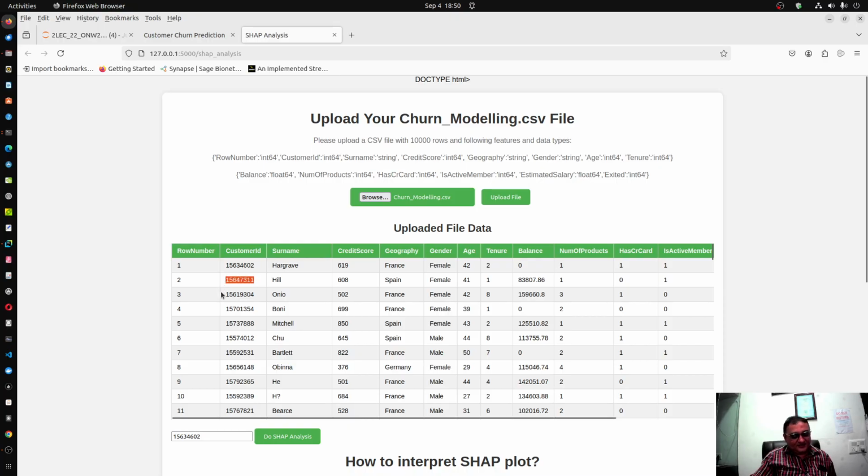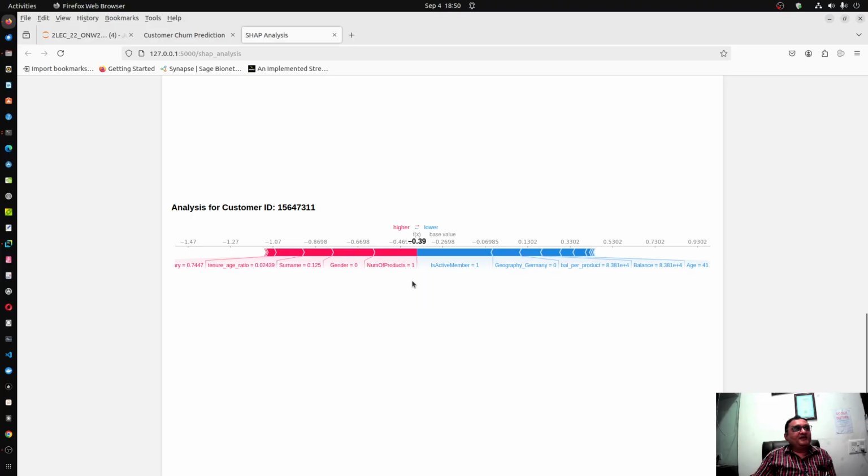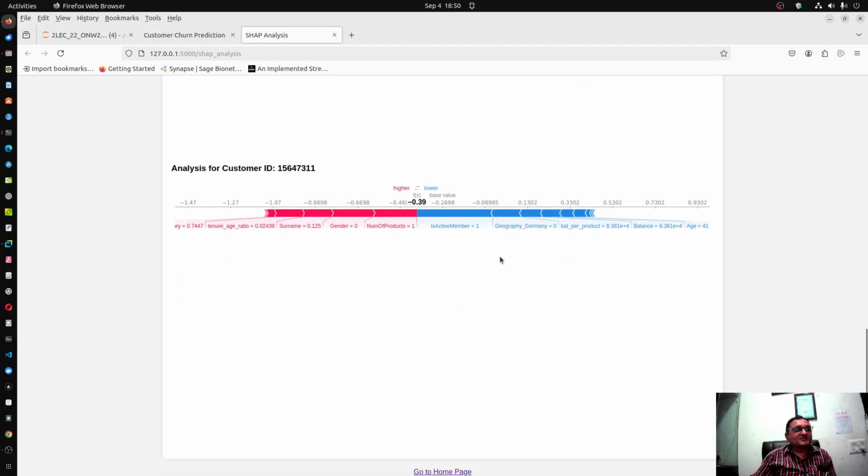Then you will see that we can do the SHAP analysis, and this time the blue colored band is longer, so he did not churn. Is active member, this time it is 1, while there it was not there.